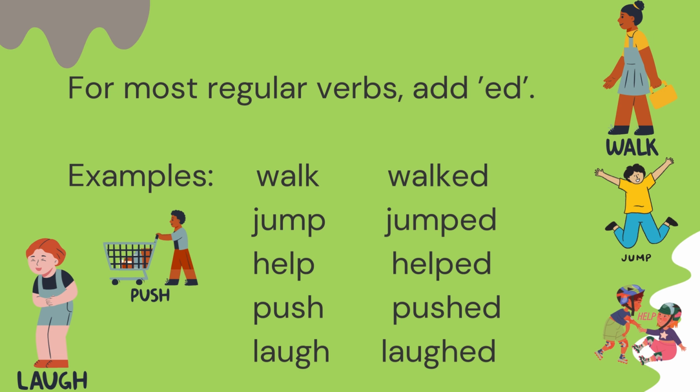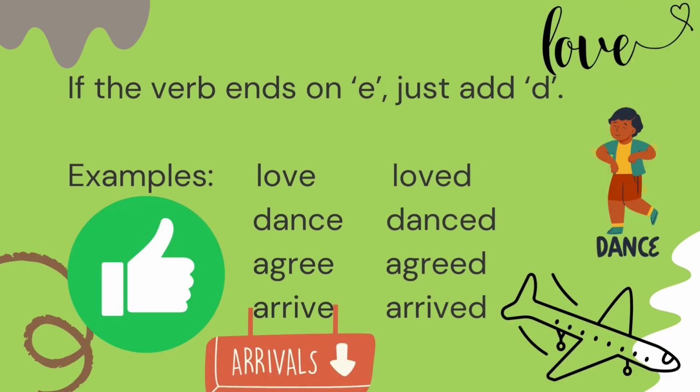So for most regular verbs, we add ED. Walk, walked. Jump, jumped. Help, helped. Push, pushed. Laugh, laughed. But if it ends on an E, you just add the D. You see love? Just add the D. Dance, danced. Agree, agreed. Arrive, arrived.